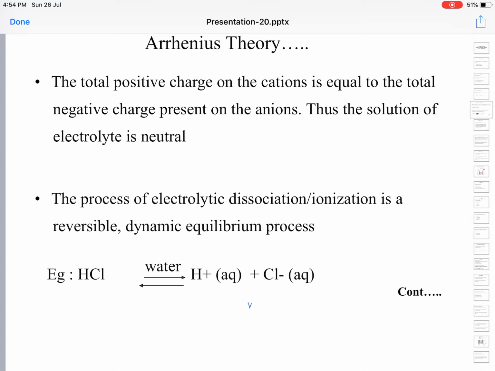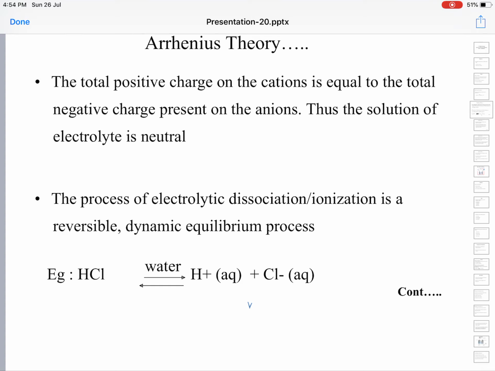The reactant dissociating into products is called a forward reaction. HCl when put into water dissociates into H plus and Cl minus. In brackets aq is given, right? It means that these ions are aquated. That means H plus ions are surrounded by many H2O molecules. Likewise, Cl minus ions are also surrounded by many H2O molecules.